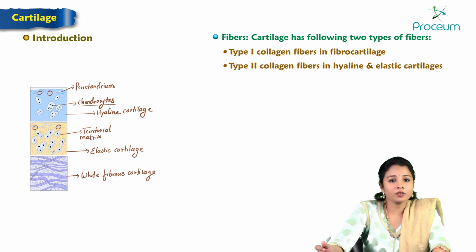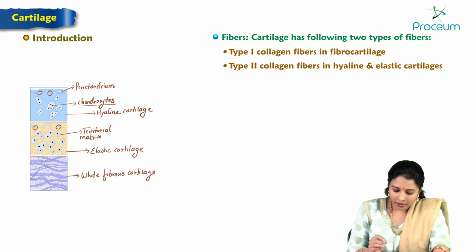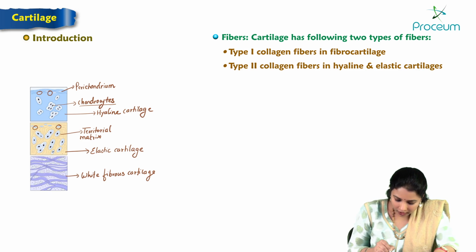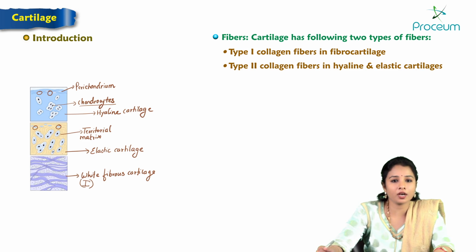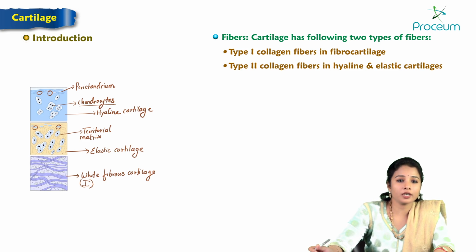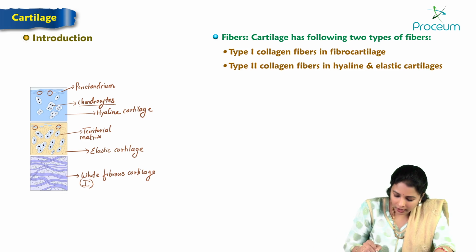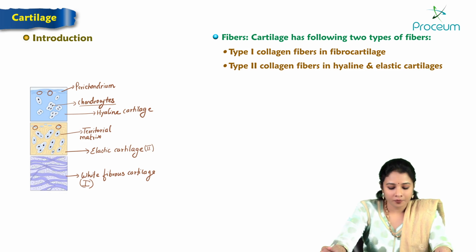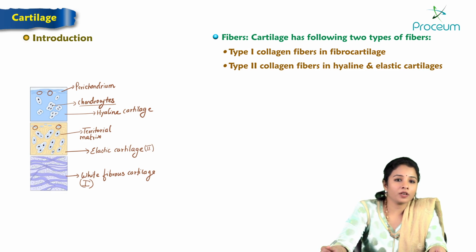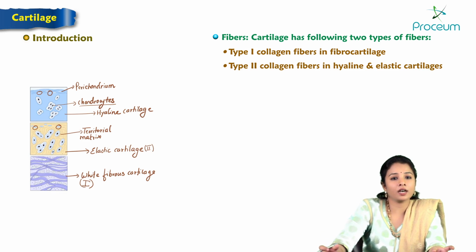So type 1 collagen fibers are abundant in white fibrous cartilage. Type 2 collagen fibers are mainly seen in elastic cartilage. So those are the two types of fibers which we see in the cartilage.